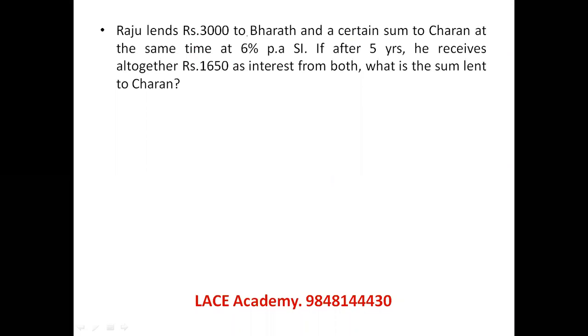Raju lends 3000 rupees to Bharat and a certain amount to Charan at the same time, at 6% per annum simple interest. After 5 years, he receives a total interest of 1650 from both. Normally, 5 years at 6% simple interest gives a total percentage of 30%.